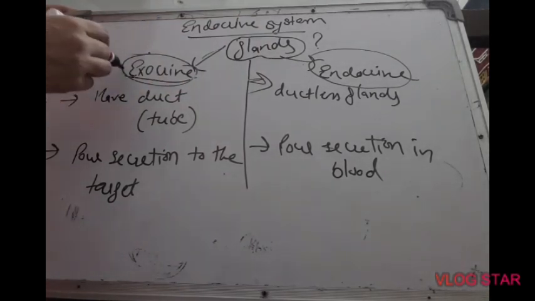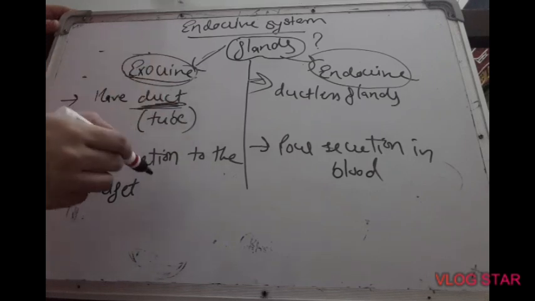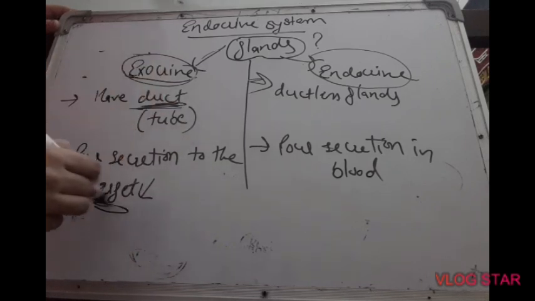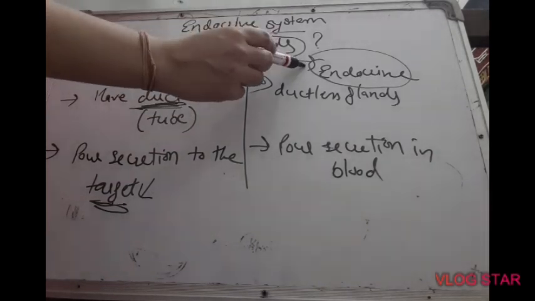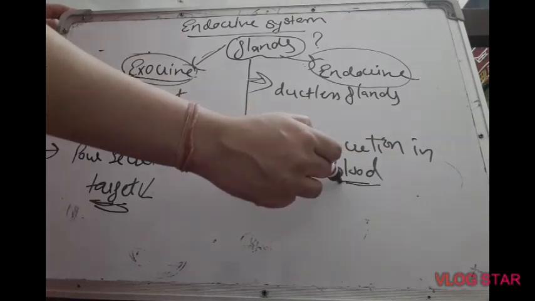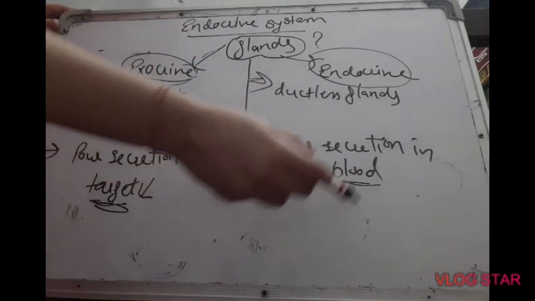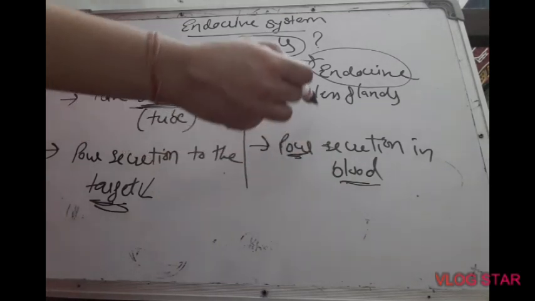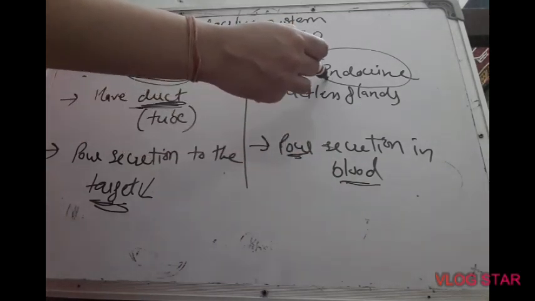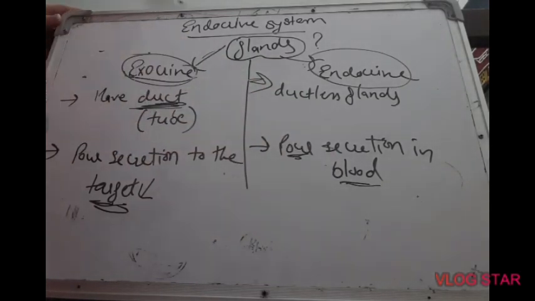Why so? Because exocrine glands release their secretion with the help of a duct directly to the target organ, while on the other hand endocrine glands pour their secretions into the blood, and through blood it reaches the target organ. As blood keeps circulating, the secretion of endocrine glands gets mixed with the blood and blood transfers it to the target organ. This is the basic difference.